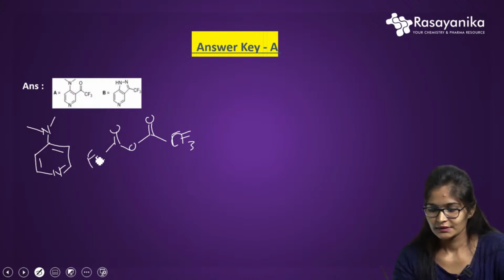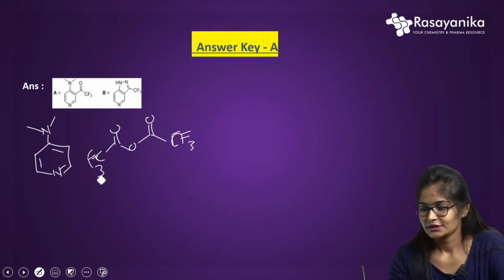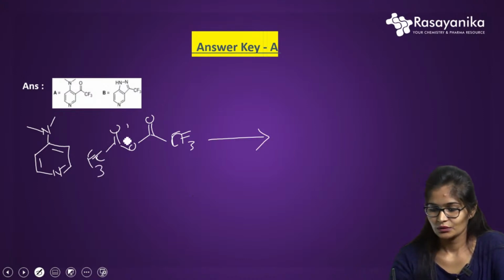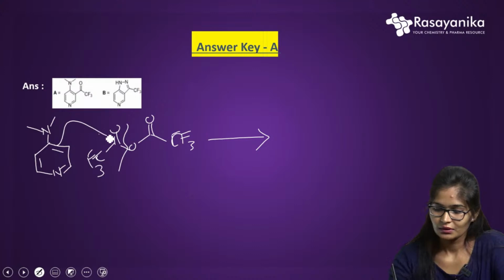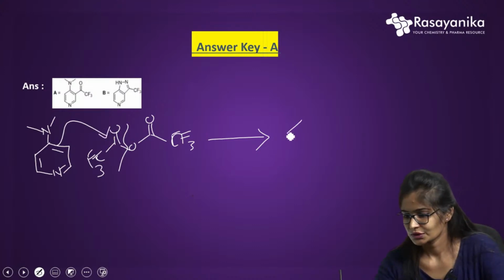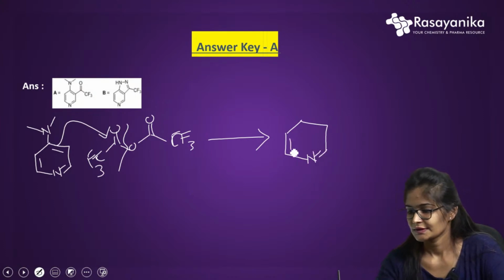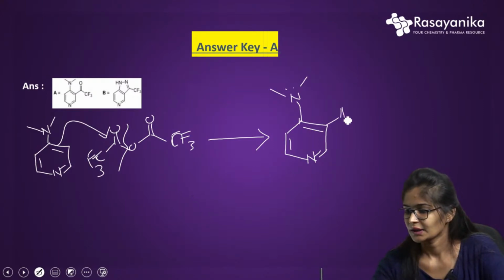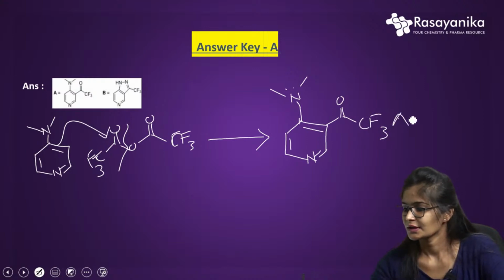So here they are doing simple acylation, right? The CF3 is broken down and it can be attacked at the ortho position. So I am getting this ortho product. This is my product. Nitrogen here will be as it is, and I will be getting COCF3. So according to this, the structure A is this.